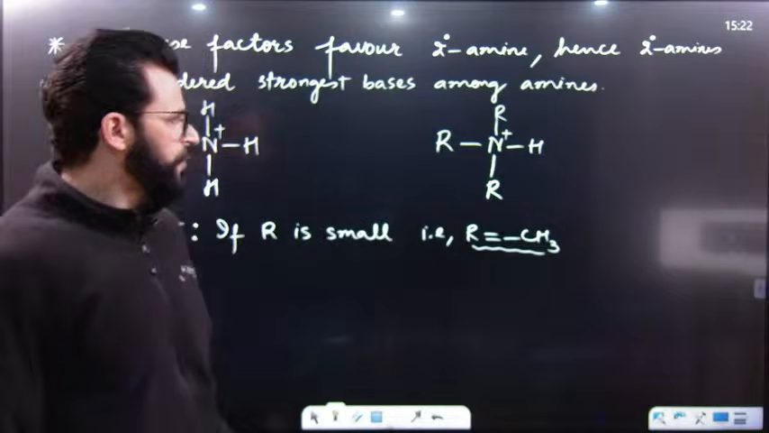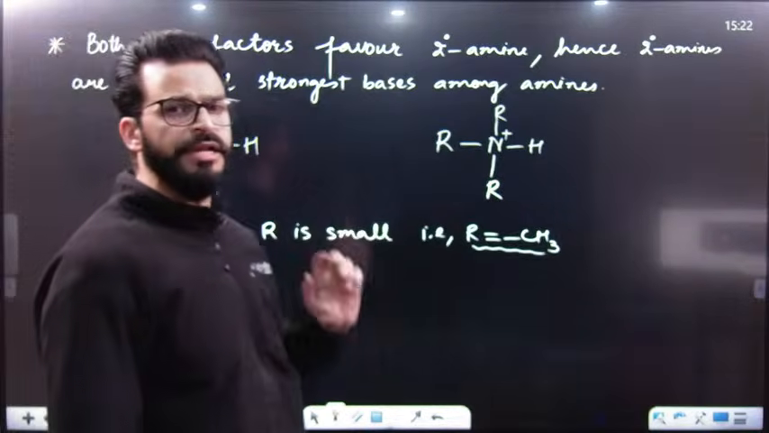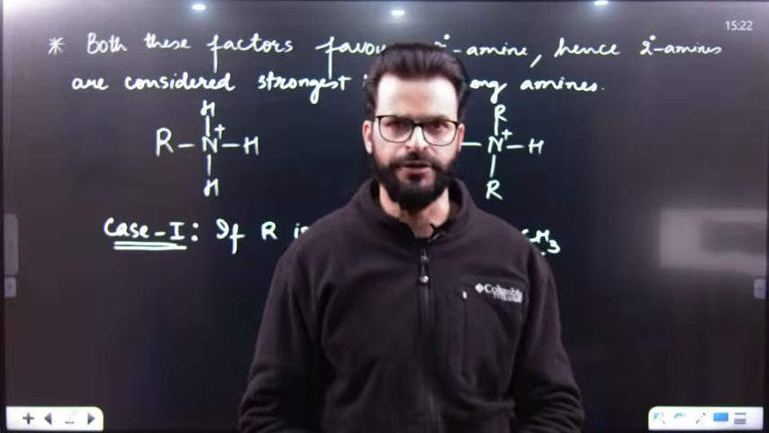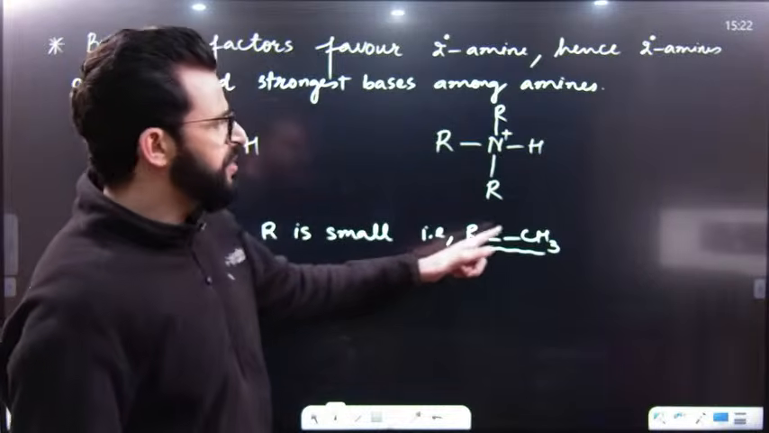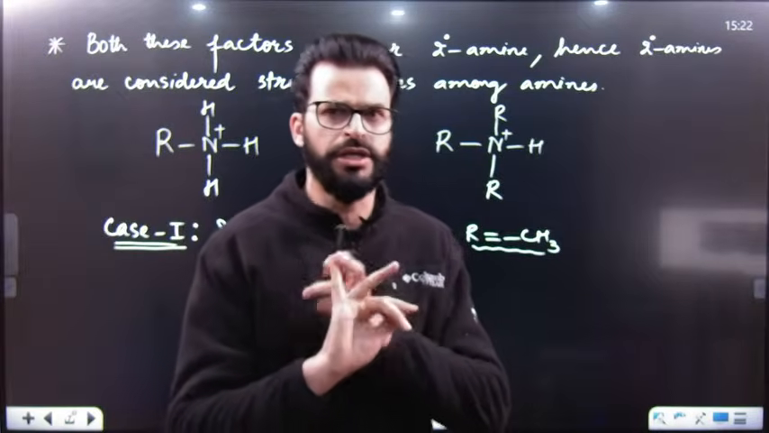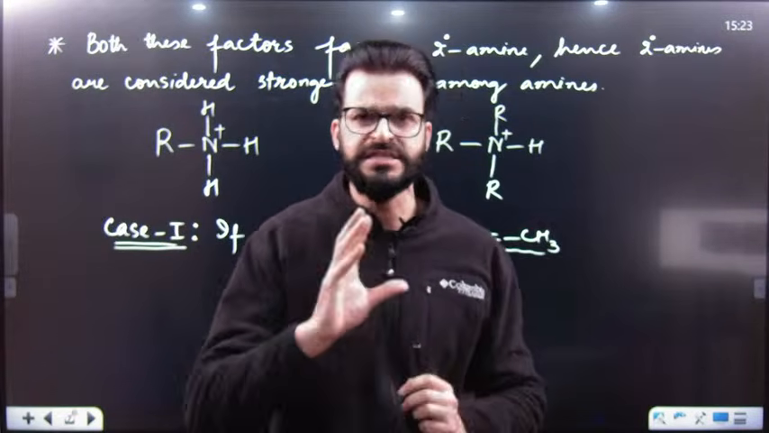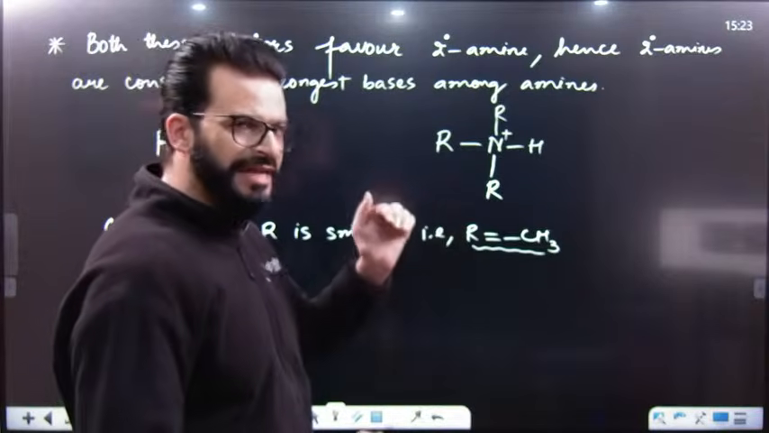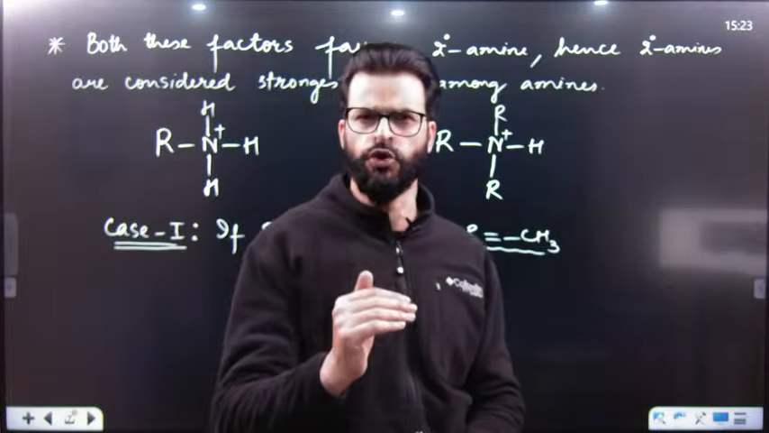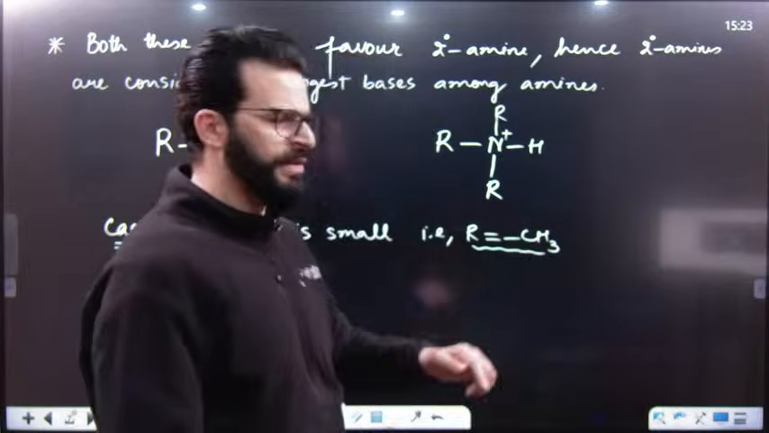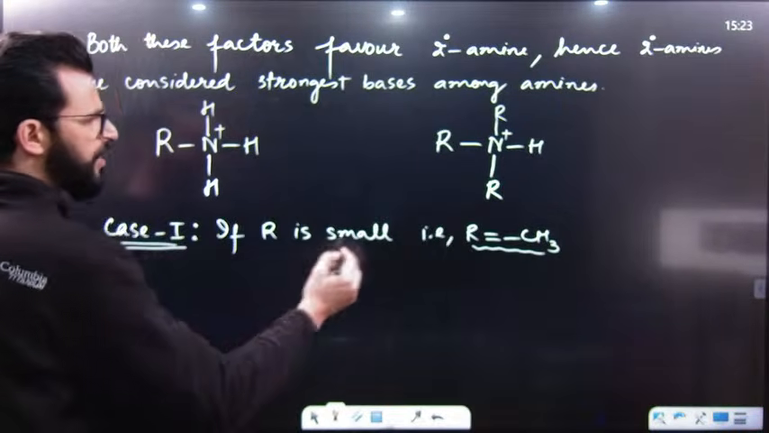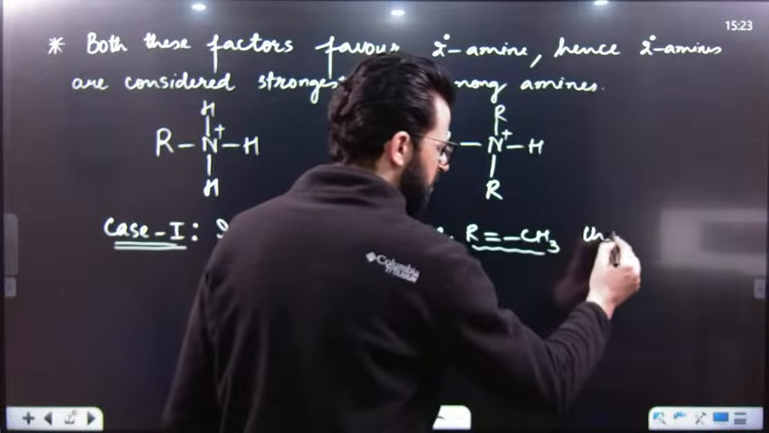Listen carefully. If we want to discuss their stability, it depends on two factors. Number one is plus I of R and number two is extent of hydrogen bonding. Now, tell me, if R is CH3, can I say among alkyl groups, the decreasing order of plus I is tertiary, secondary, primary and methyl? That means among alkyl groups, methyl shows the least plus I. If it shows least plus I, its plus I can be neglected as compared to other alkyl groups. So, if R is small, then we can neglect its plus I.